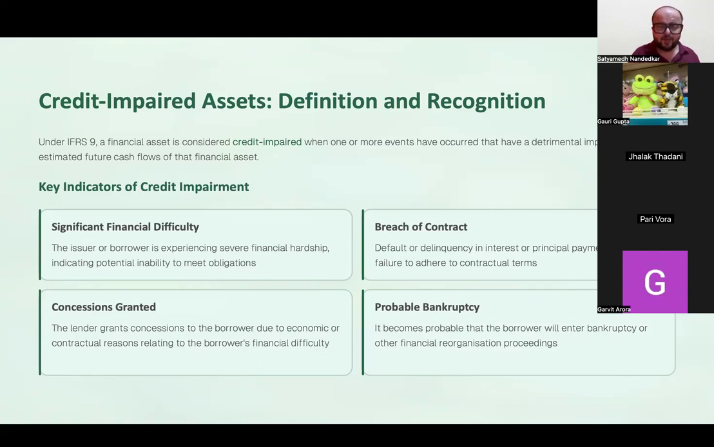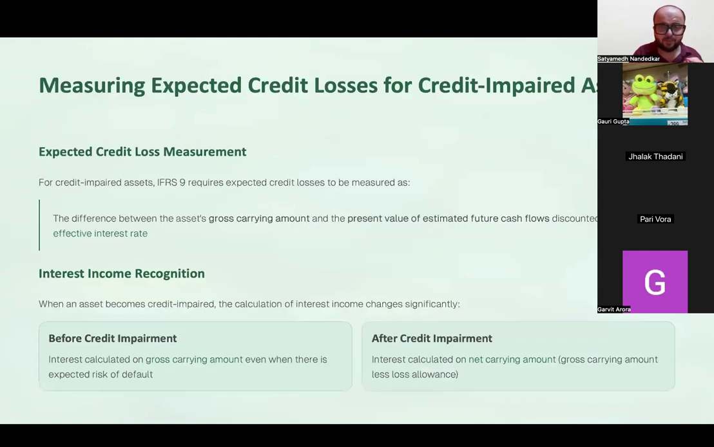Or there is a probable bankruptcy. All of these are indicators of assets becoming credit impaired. Now, how do you measure the expected credit loss for credit impaired assets? For credit impaired assets, IFRS 9 requires expected credit loss to be measured as the difference between the gross carrying amount and the present value of estimated future cash flows discounted at the original effective interest rate.